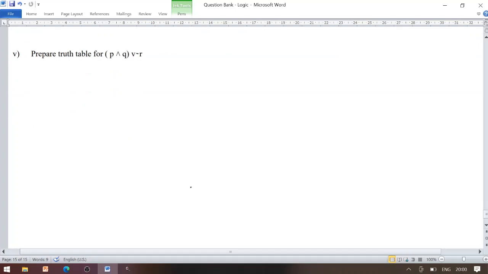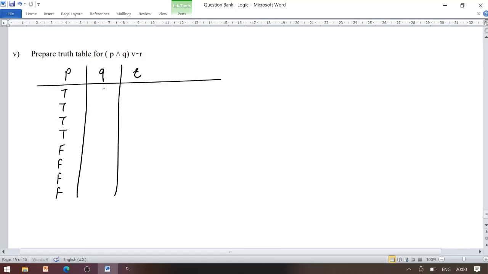So there are three statements P, Q and R. So there are 8 entries under P of the form T, T, T, T, F, F, F, F. Again same thing, under Q there are 8 entries like T, T, F, F, T, T, F, F. The 8 entries under R are of the form T, F, T, F, T, F, T, F. Now negation of R is required.